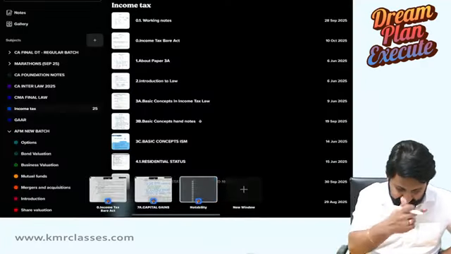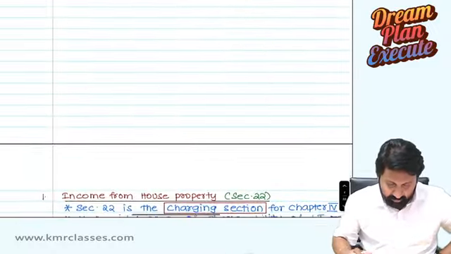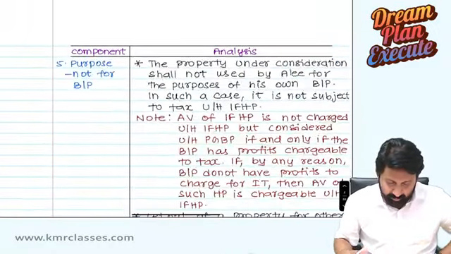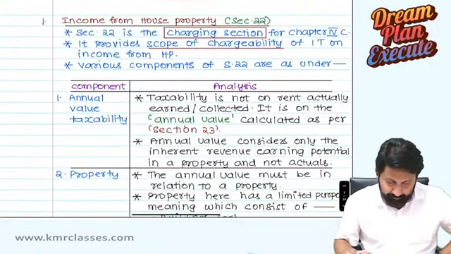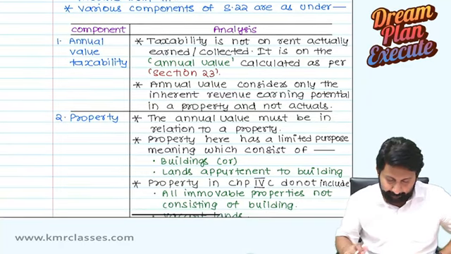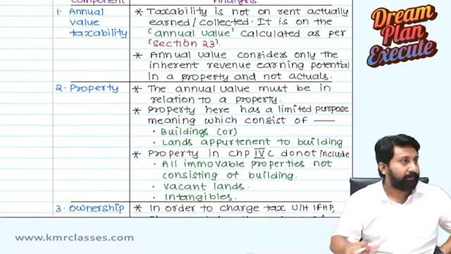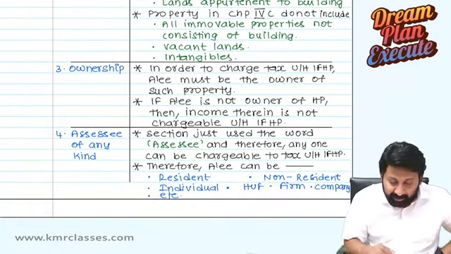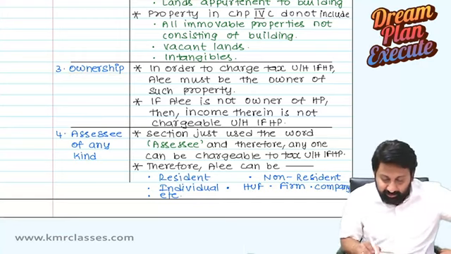See here. See the screen once. Whenever you read income from house property, they use the word assessee is the owner.